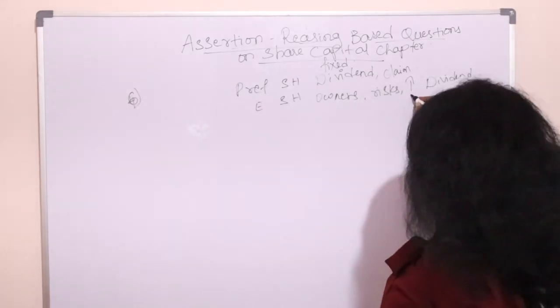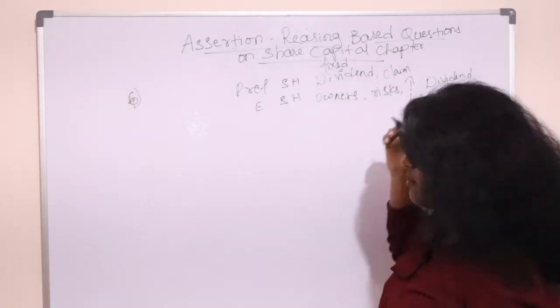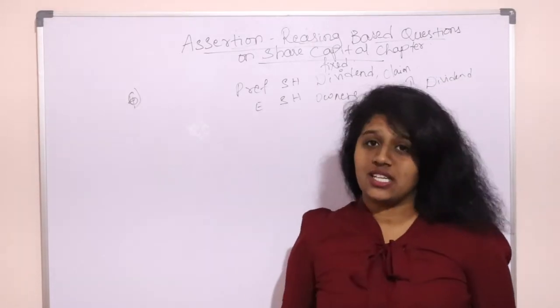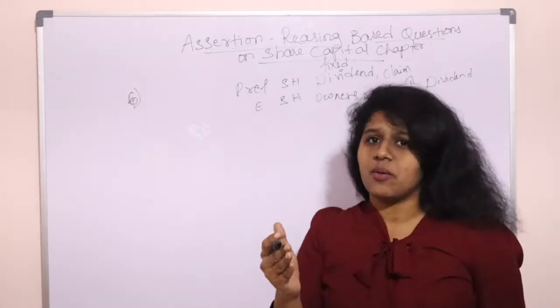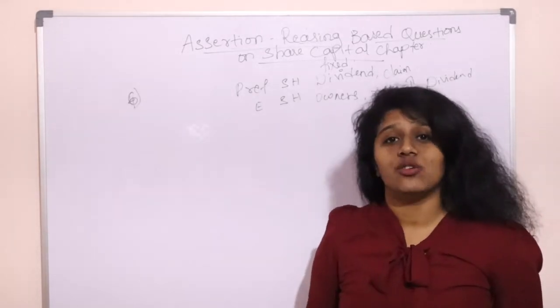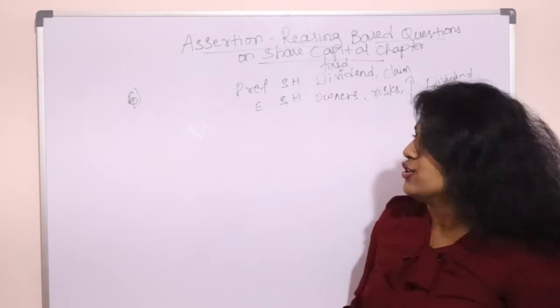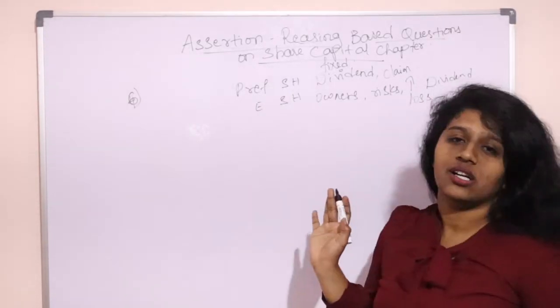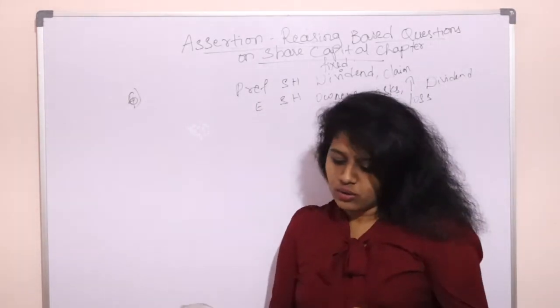In case of loss, I will be facing the loss, you will not be facing any loss. Maybe dividend is not paid to you, but you will not face the loss. I will have to face the loss because I am the actual owner. I am an equity shareholder. So that's the difference between preference shareholder and the equity shareholder. Now we'll go to the question.